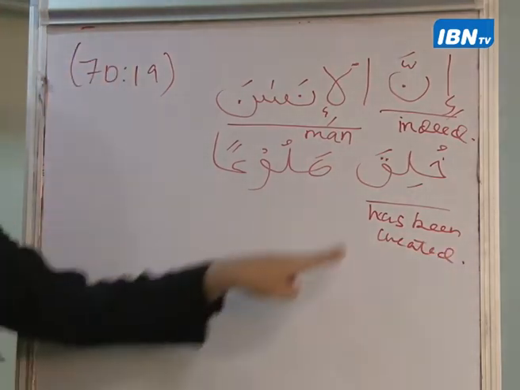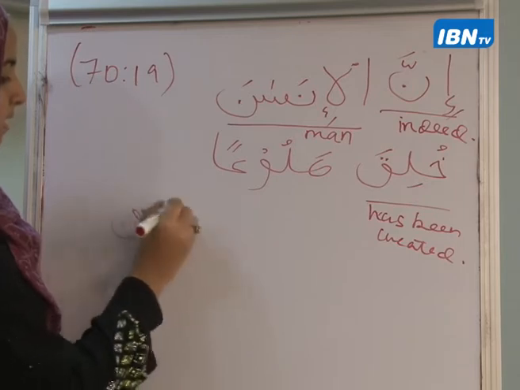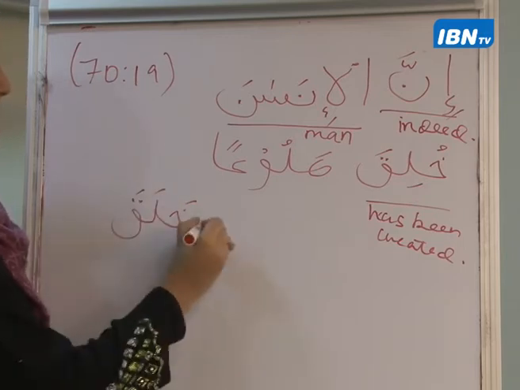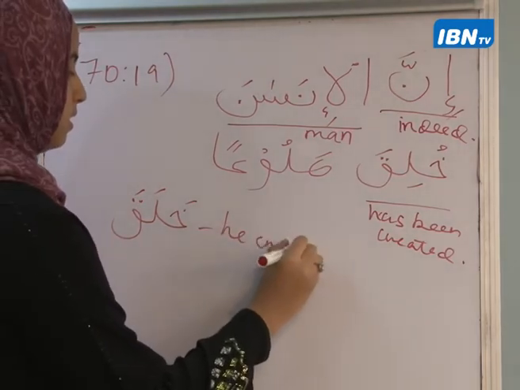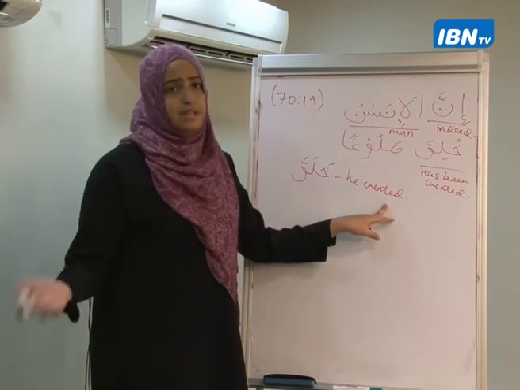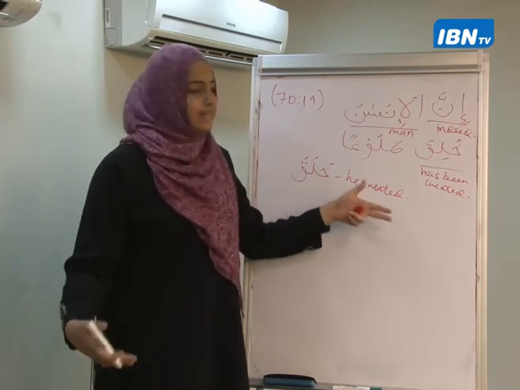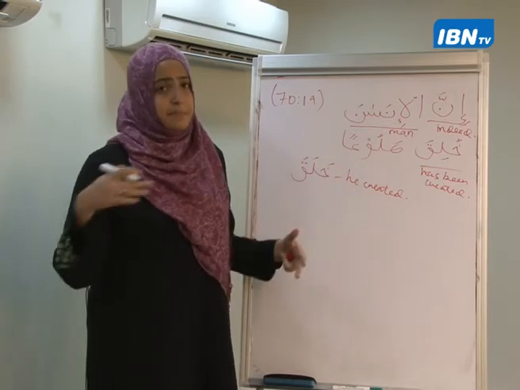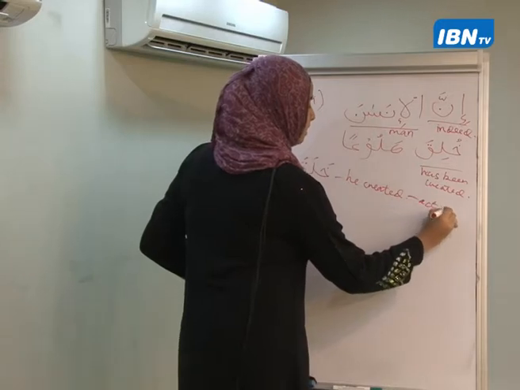But if I say khalaqa, it means he created. In English, you know that this is an active form. He created. Of course, it's past, but it's still in the active form.